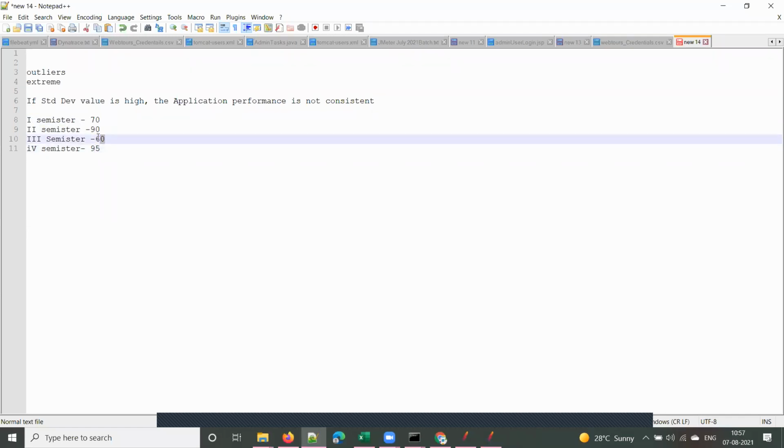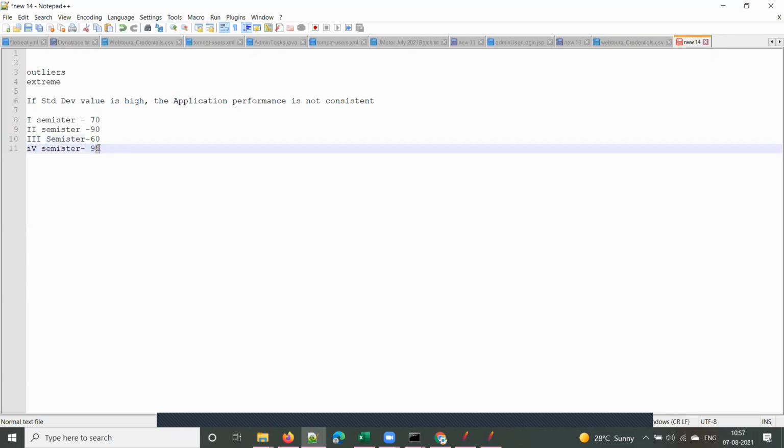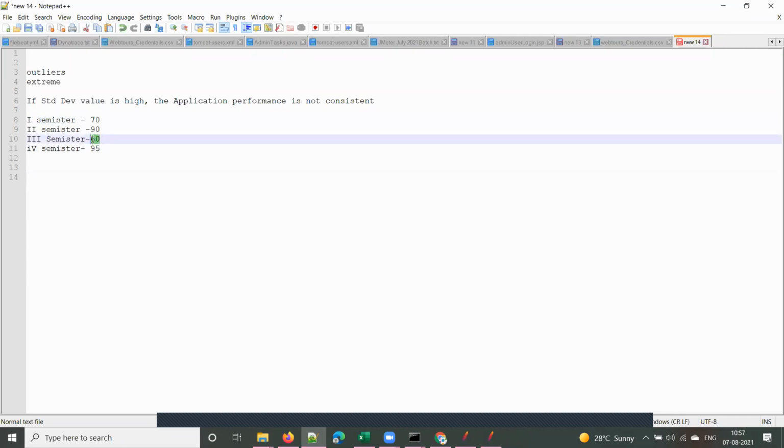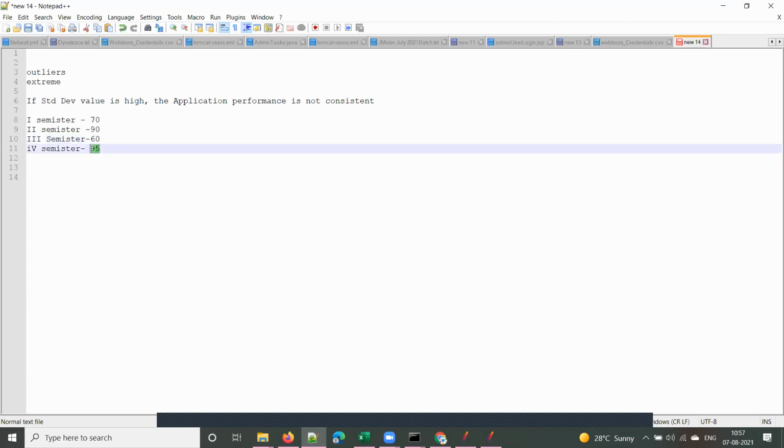See, there is a high deviation here. Your score fell down, assume your CGPA fell down to 6, and here it is 9.5. So your academic performance is not consistent. There is much deviation here. Suppose your average came around 75 or 80, but the minimum score that you got is 60 and the maximum is 95.